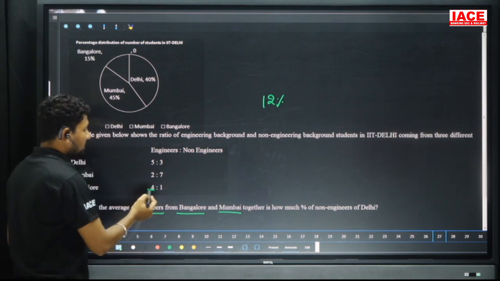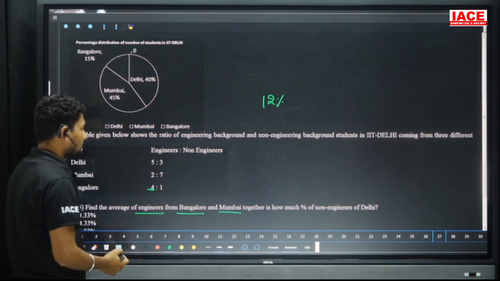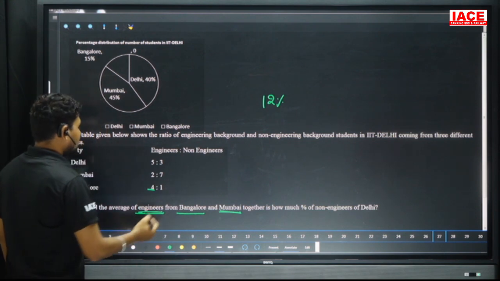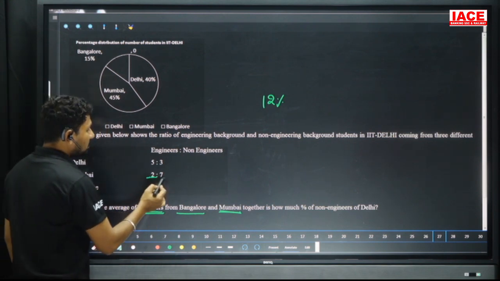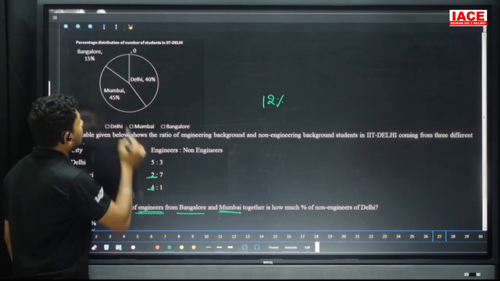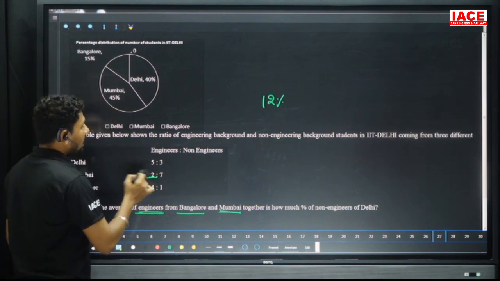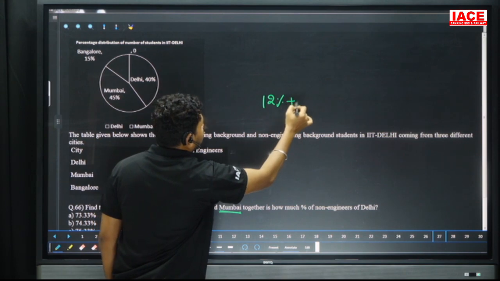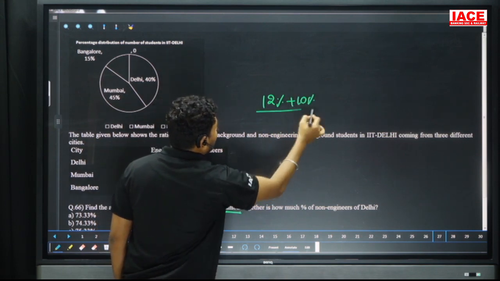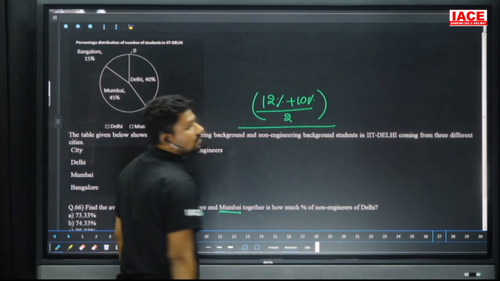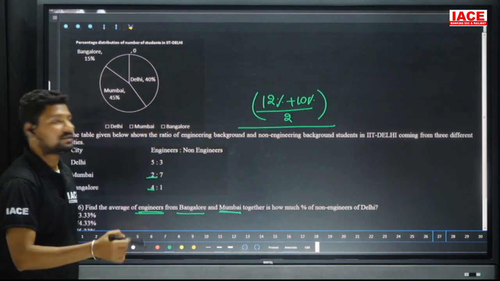Okay, so 12 percentage and 3 percentage, overall 15 percentage. And we required Mumbai also. Mumbai engineers means is how many parts? 2 parts. 2 plus 7, 9 parts. 9 parts is equal to 45 percentage, means 1 part is equal to 5 percentage, and 5 twos are 10. It is a 10 percentage. Average means by 2. Then 12 percentage plus 10 percentage, which is equal to 22 percentage. 22 percentage by 2 is equal to 11.